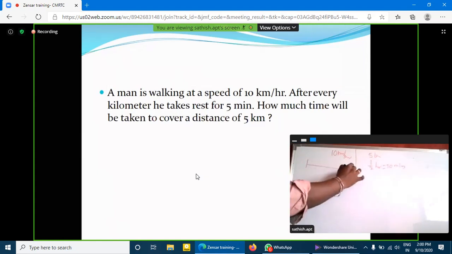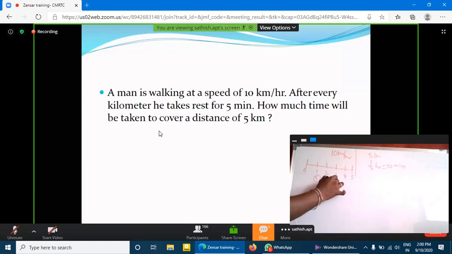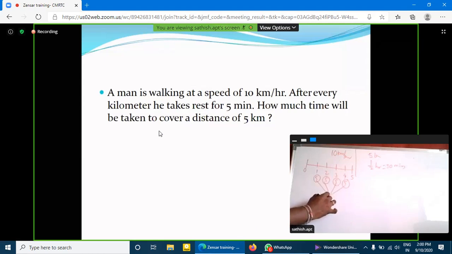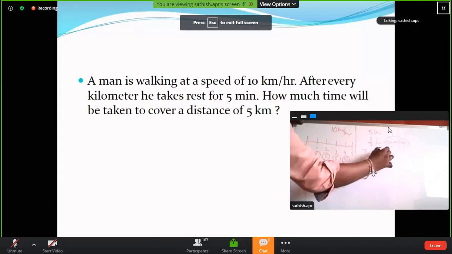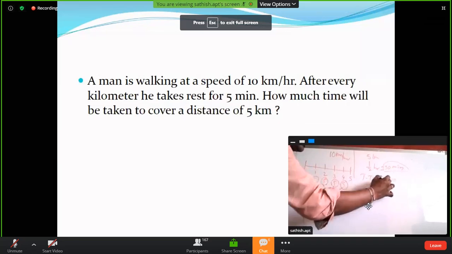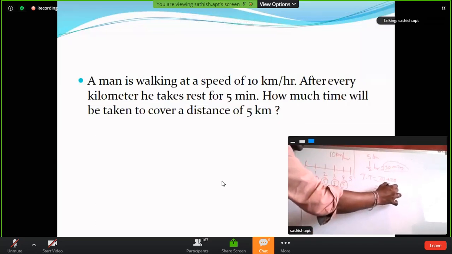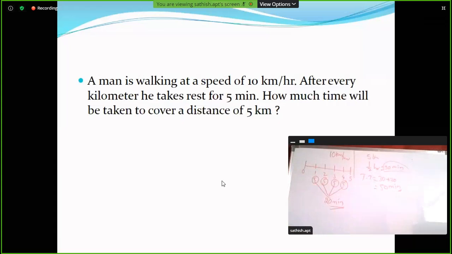So here, first kilometer, second, third, fourth, 5 minutes each. What is the total time? Actual time plus extra time. So 30 minutes plus 20 minutes. How much is it? 50 minutes, not 55 minutes. 50 minutes only. So this is the short form.